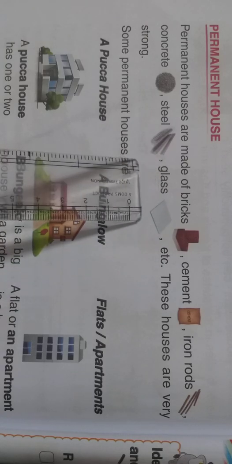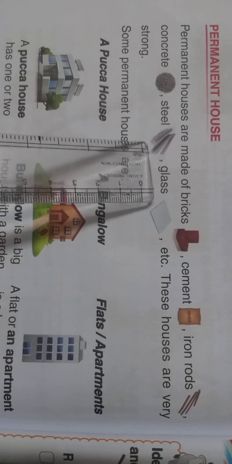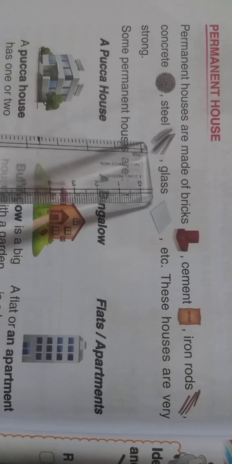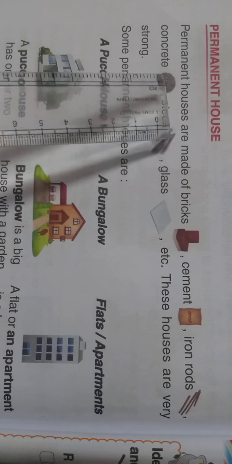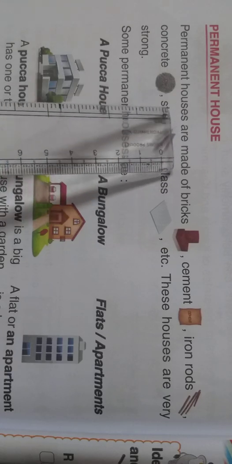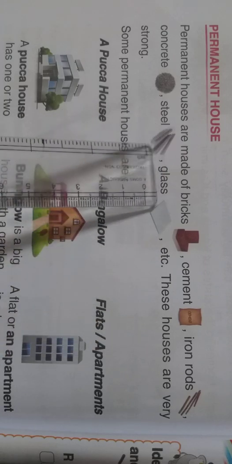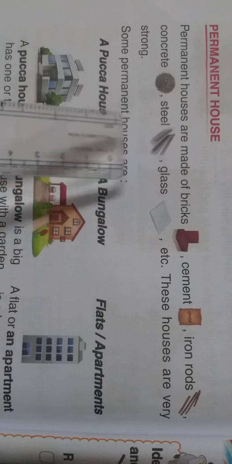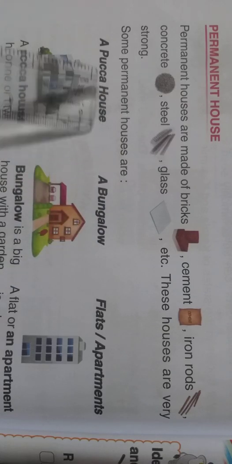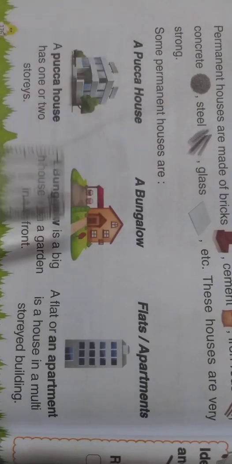Children, now we are living in a permanent house. Our house is built using bricks, cement, concrete, iron rods and steel, everything. So we can say the example of a permanent house is our house which we are living in right now. These permanent houses are very strong because they are built with these strong materials. Here they gave the examples of some permanent houses.